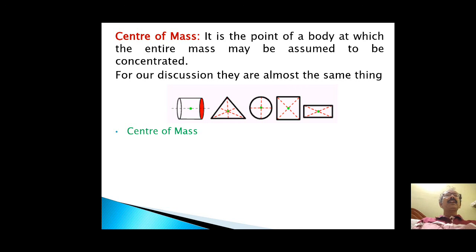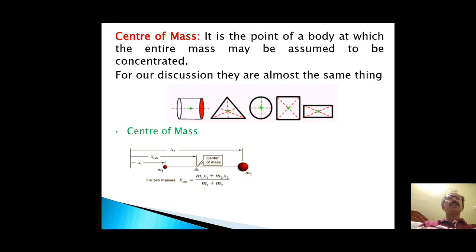In this diagram, there are a cylindrical shape, a triangular shape, a circular shape, a rectangular shape, and a square shape. The green dot is indicating the center of mass.